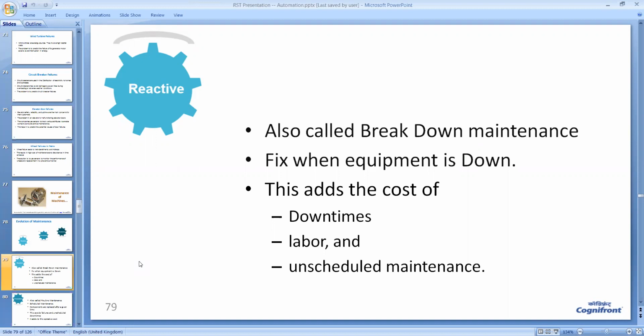Then there is a labor problem because when a machine is down, labor cannot do any work. And all of a sudden you have to keep on calling maintenance people who may not be available at that moment of time. So all these things happen when we do reactive maintenance.